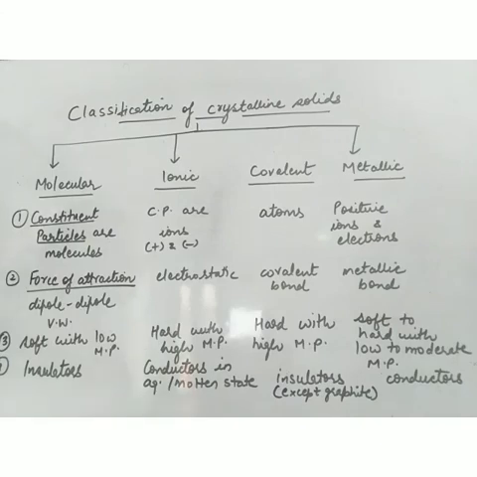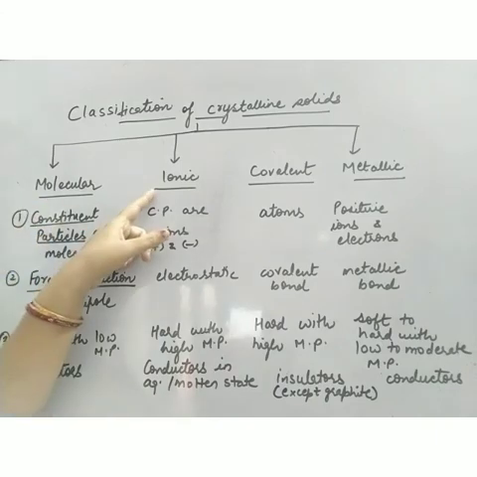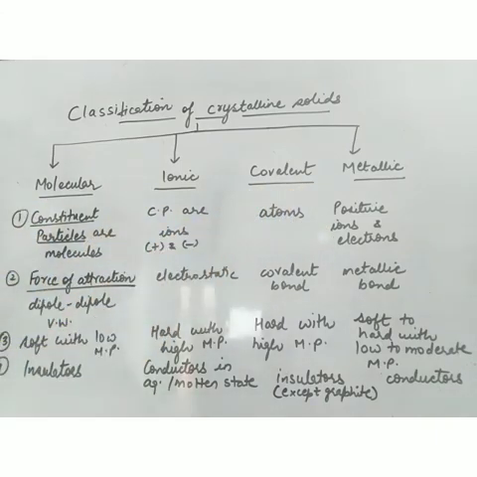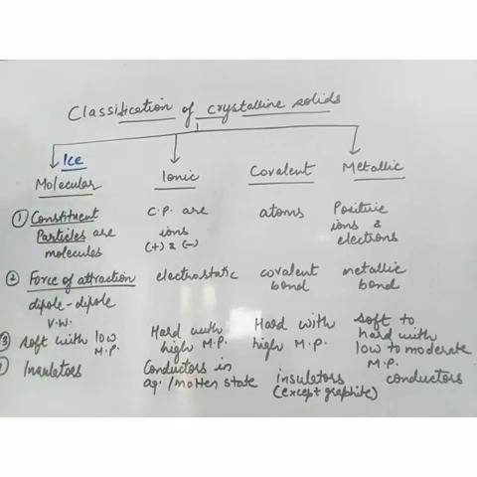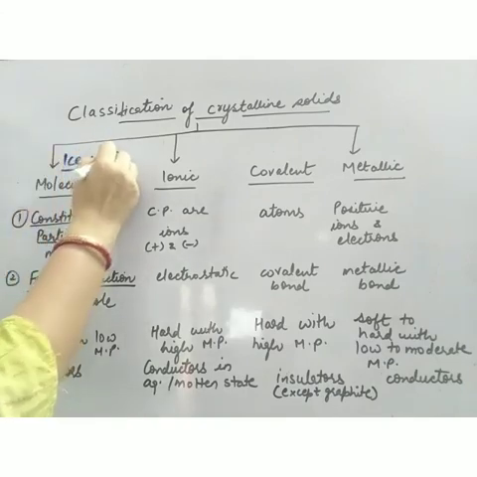So in this chapter we have to discuss only crystalline solids in detail. There are four types of crystalline solids: molecular, ionic, covalent and metallic. Now I have tabulated the differences between the four types of crystalline solids. Molecular solids are those in which the constituent particles are molecules, meaning they are made up of molecules. The very best example of molecular solid is ice. Ice is made up of water molecules. The constituent particles are H2O.